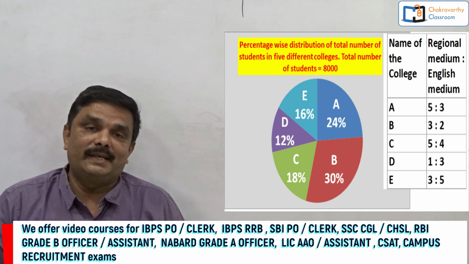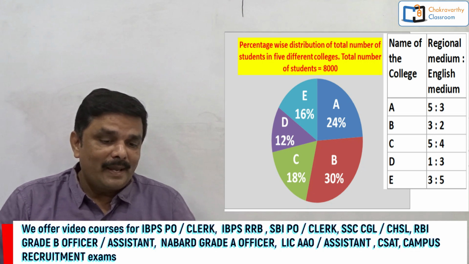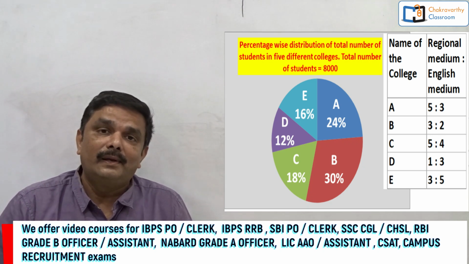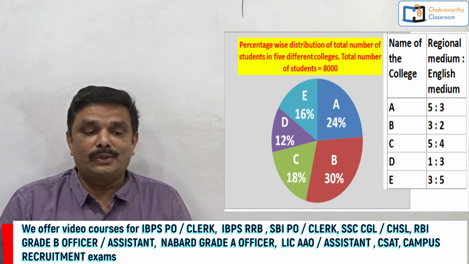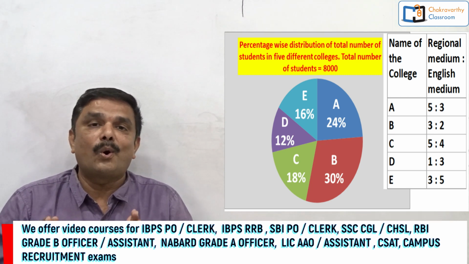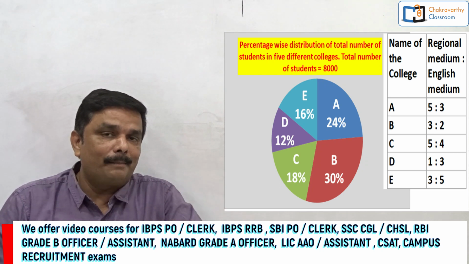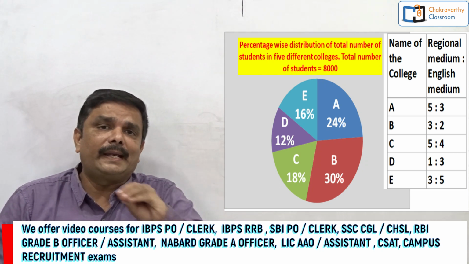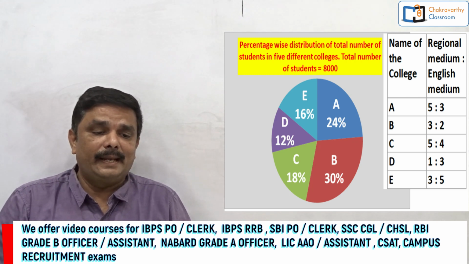One pie chart is given. Pie chart is nothing but distribution, followed by one table they have given. What they have discussed in the pie chart: percentage wise distribution of total number of students in 5 different colleges in a city. They have provided the data about 5 different colleges. Alright, what are the colleges? A, B, C, D and E.